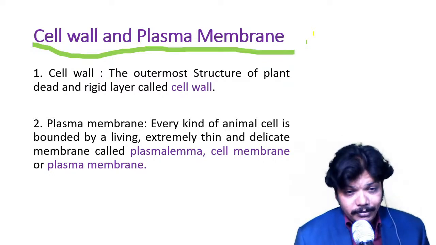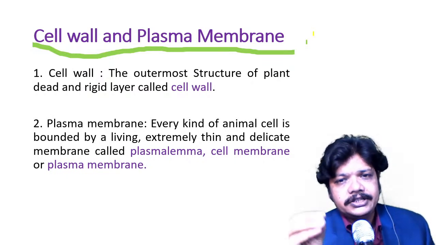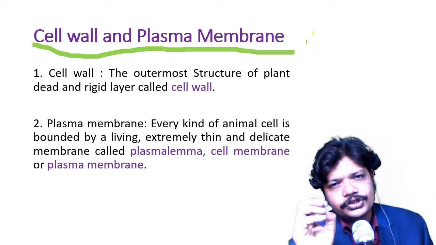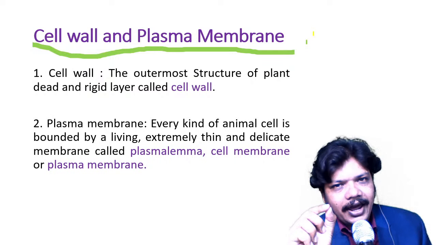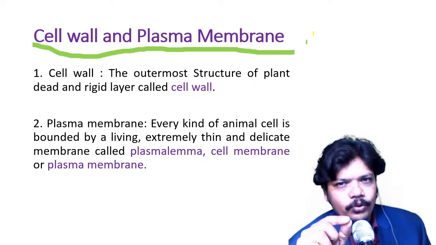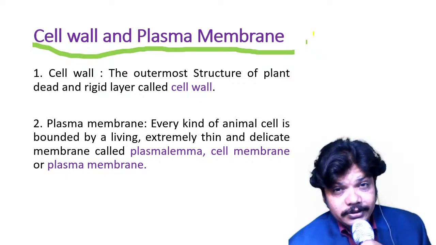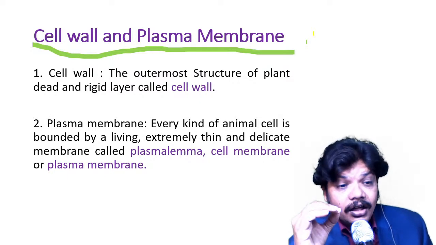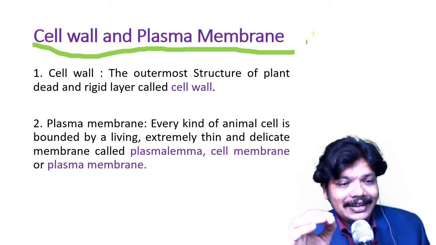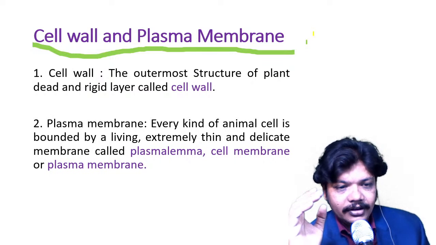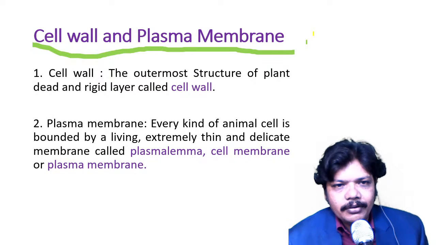So what is the plasma membrane? Just choose one animal and take one cell. That cell definitely has one part, and that is the plasma membrane. What is meant by the plasma membrane? The living, extremely thin and delicate membrane bounding the cell is called plasma membrane, or plasma lemma, or cell membrane.